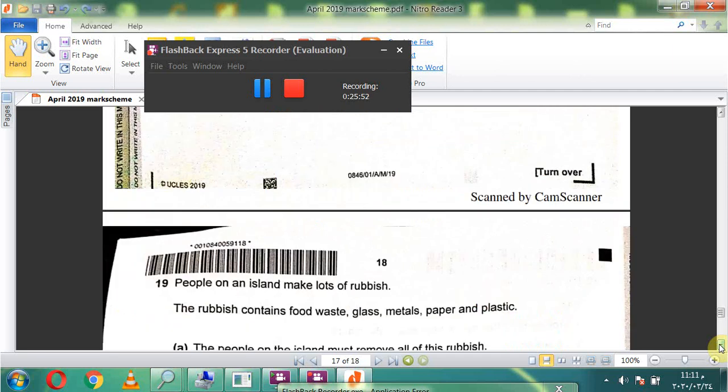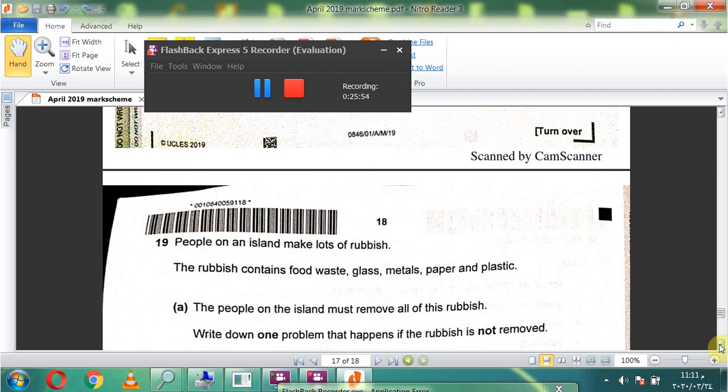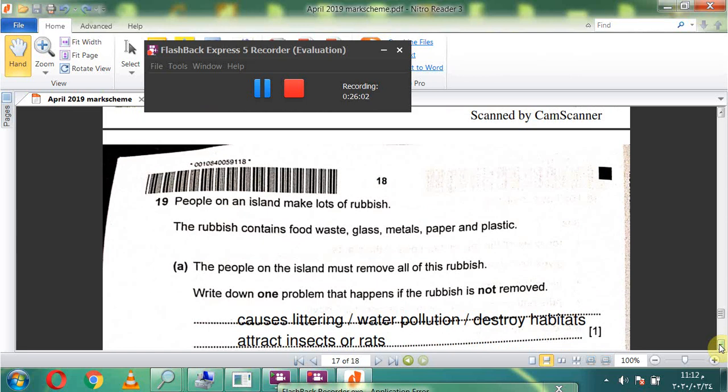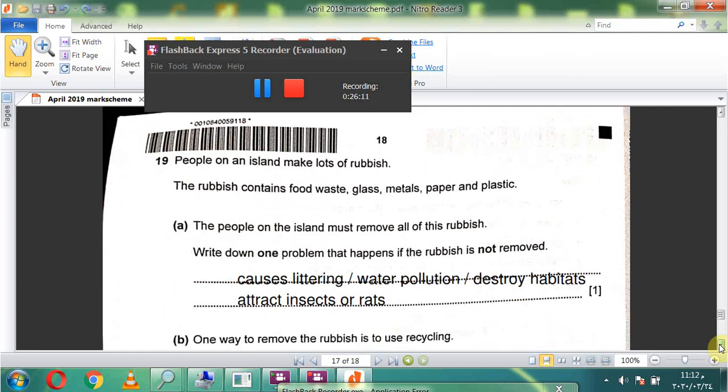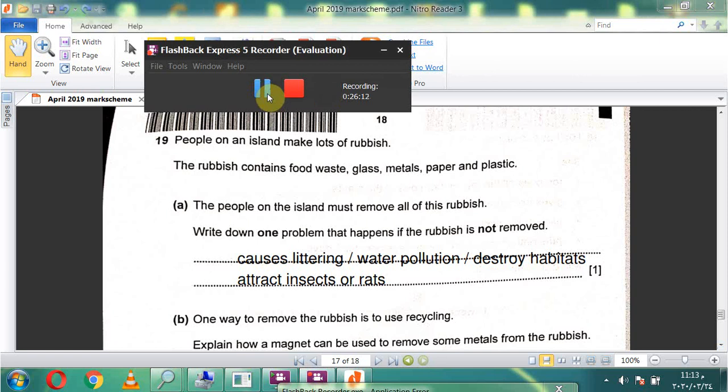19. People on an island make lots of rubbish. The rubbish contains food waste, glass, metals, paper, and plastic. The people on the island must remove all of this rubbish. Write down one problem that happens if the rubbish is not removed. It causes littering, water pollution, or destroys habitats, and attracts insects or rats.